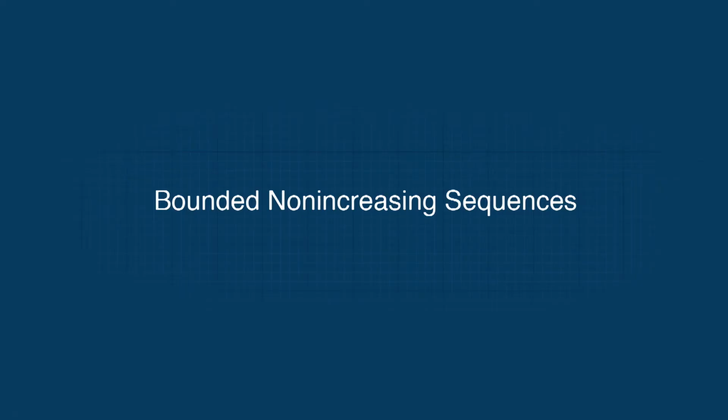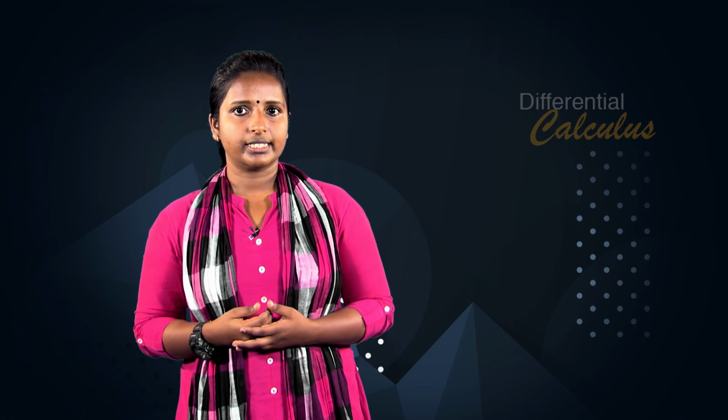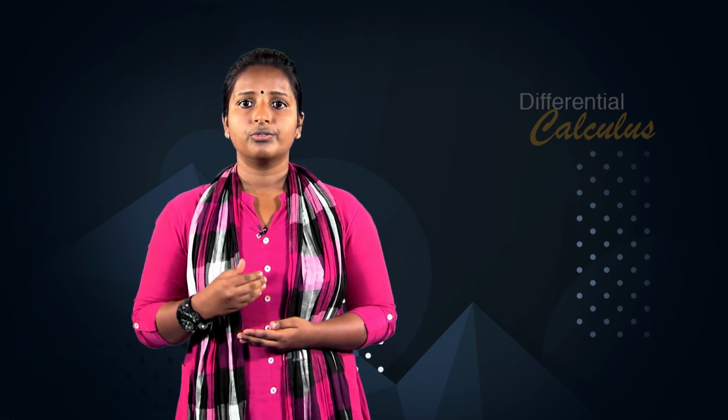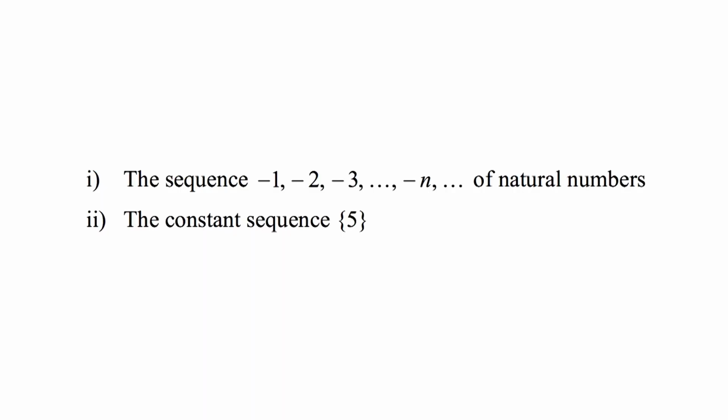Bounded non-increasing sequences. Definition: a sequence un with the property that un is greater than or equal to un plus 1 for all n is called a non-increasing sequence or a decreasing sequence. Some examples of non-increasing sequences are: first one, the sequence negative 1, negative 2, negative 3, etc., negative n, etc. of natural numbers. Second one, the constant sequence 5.